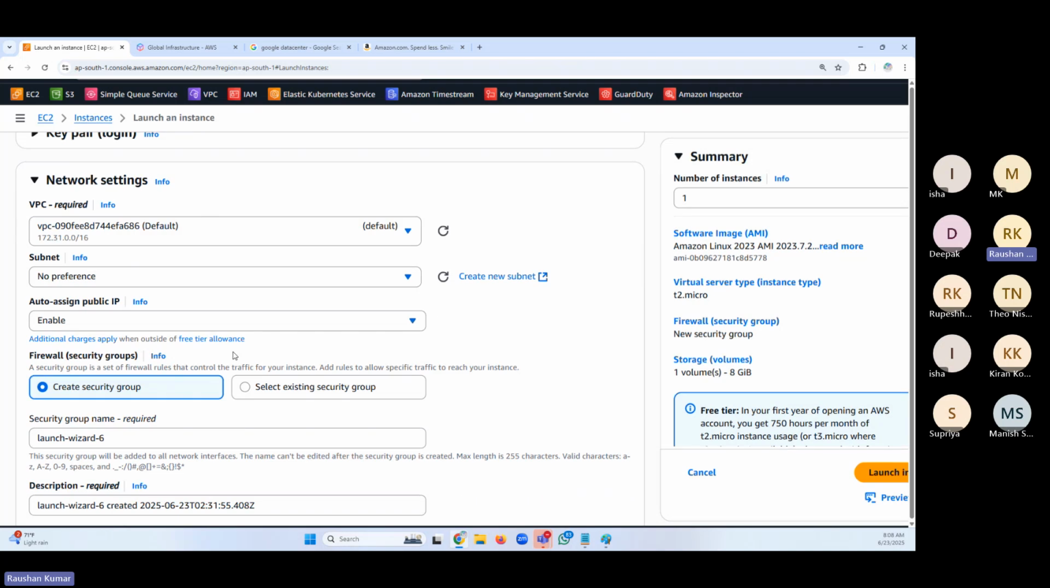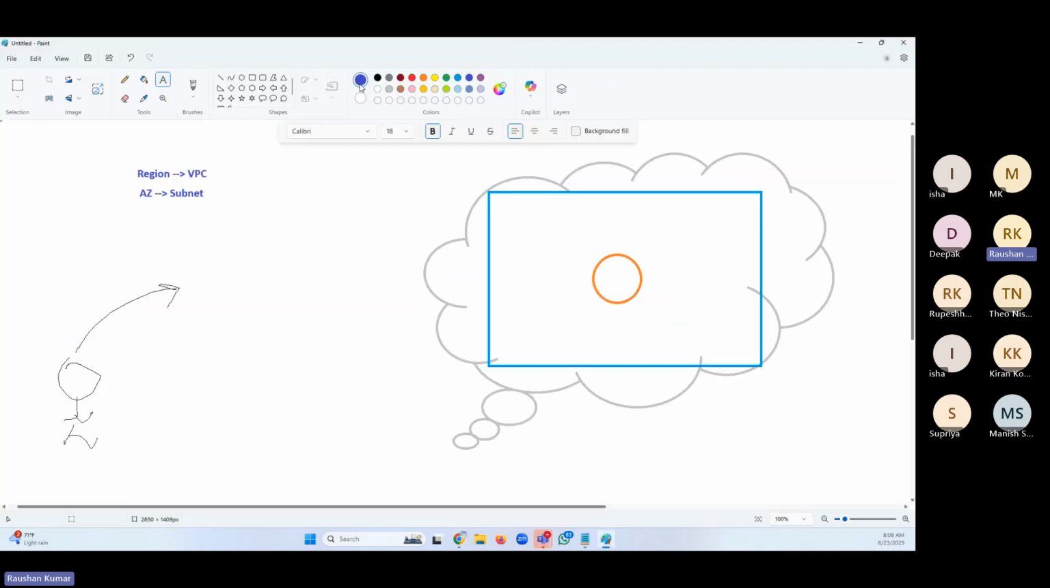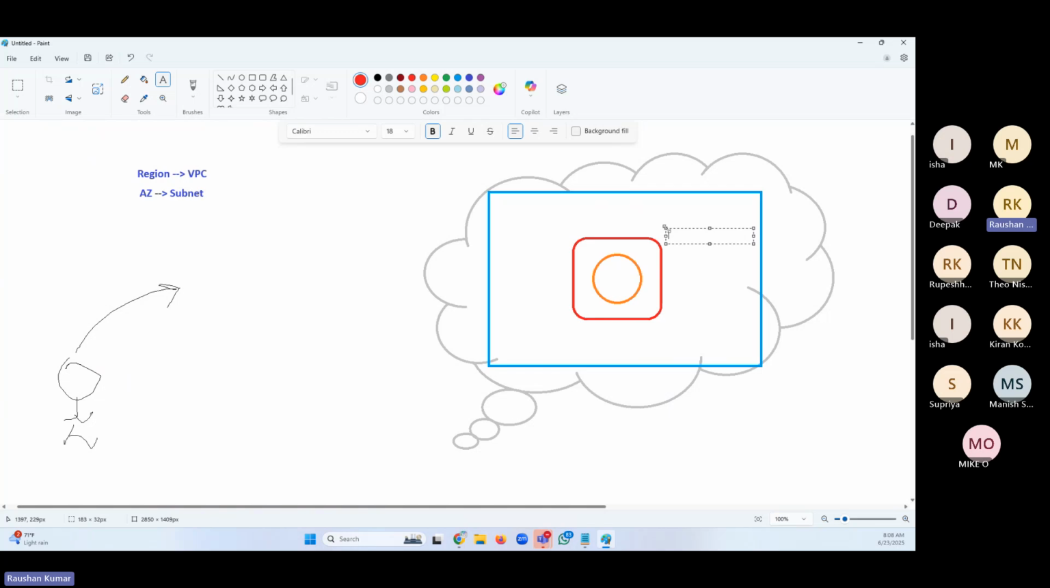Let me create the server again, friends. And we have something called security group, right? We understood that in the last session. Security group is the firewall around the EC2 instance, like a bodyguard. If my request has to reach the server, the security group should allow it.